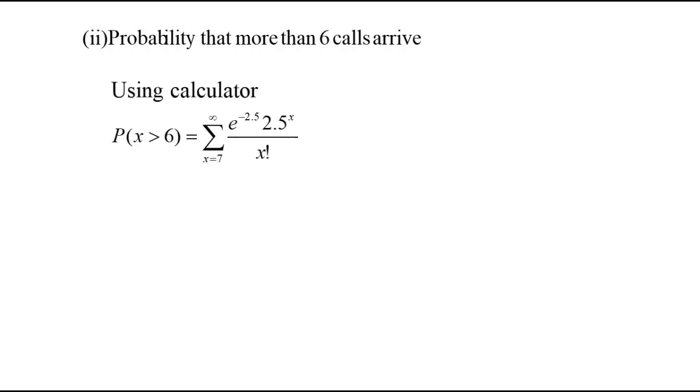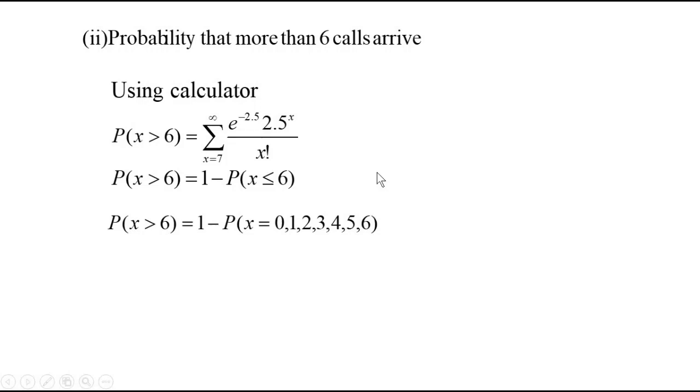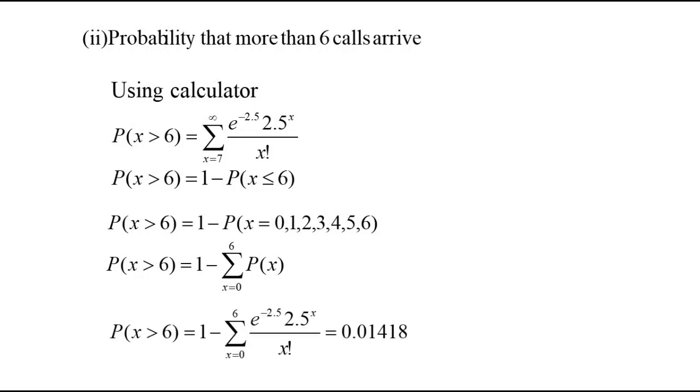Now let us find the answer to the second question: the probability that more than 6 calls will appear. That is x strictly greater than 6. So you have to add from 7 to infinity, which is not possible using a calculator. So we use this relation. The probability of x greater than 6 means 1 minus the probability of its complement, which is x less than or equal to 6. That is, you add the probabilities from 0 to 6 and then subtract from 1. You can skip the steps. These are unnecessary; I have taught you so that you can understand without any confusion. So this is your answer using a calculator, 0.014.